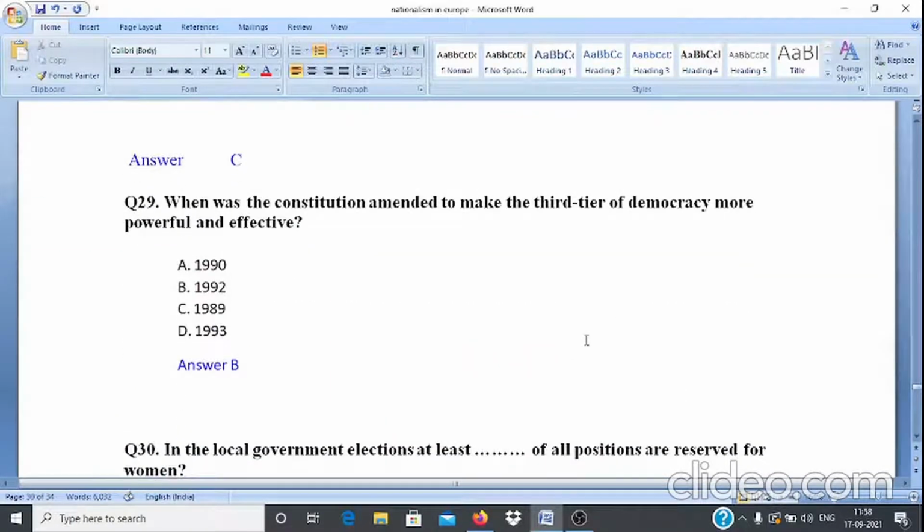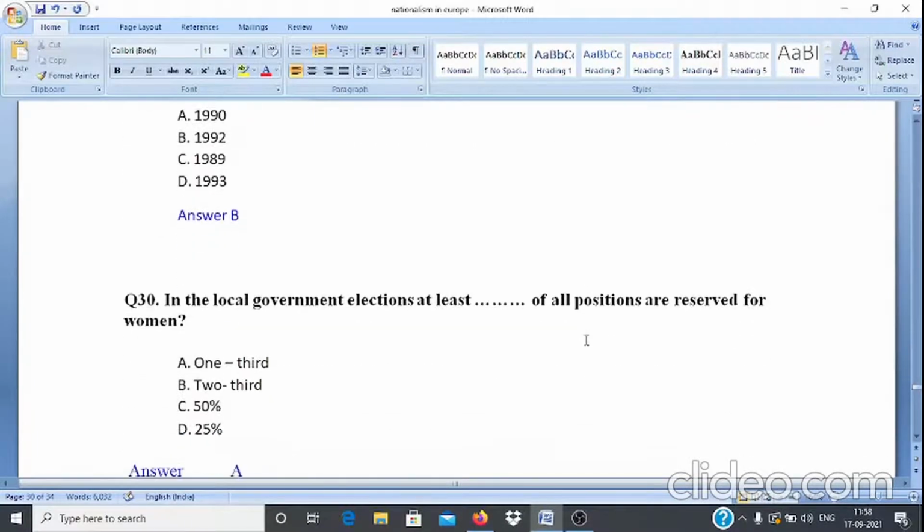Question number 29. When was the constitution amended to make the third tier of democracy more powerful and effective? Options are A 1990, B 1992, C 1989 and D 1993. And answer is option B, that is 1992.